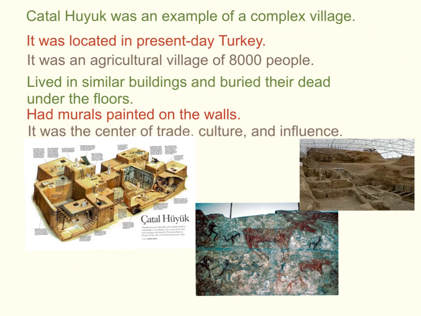Here is an example of a complex village. It's called Shotoku. It was located in what we now call Turkey today. It was an agricultural village of about 8,000 people, so that's a large community. They lived in similar buildings, so you can see an example of what those buildings may have looked like. Here are some remains of Shotoku that you see, so it kind of, in a way, looks something similar to this drawing that you see.